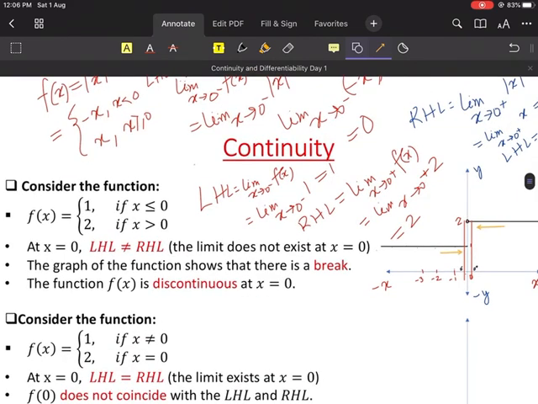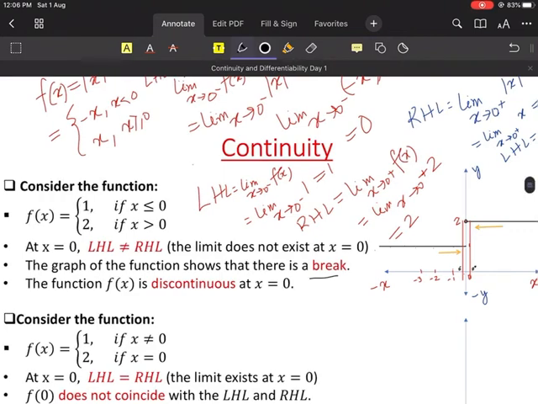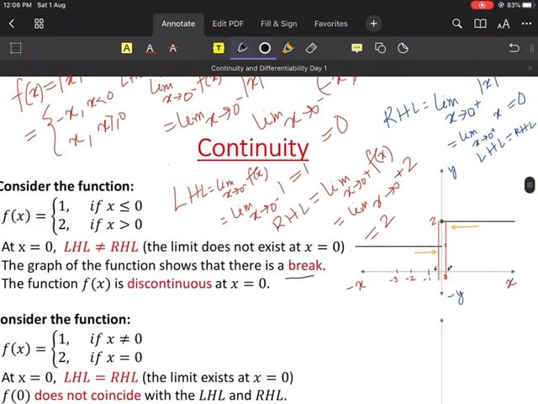Clear? Now let's see the third point. This is the most interesting point. You see, the graph of the function shows that there is a break. Can anybody tell me where the break is? Where is the break I am talking about? If I look at the graph, at what point? At what x? There is a break in this graph. Come on, guys, tell me. At what point is there a break?